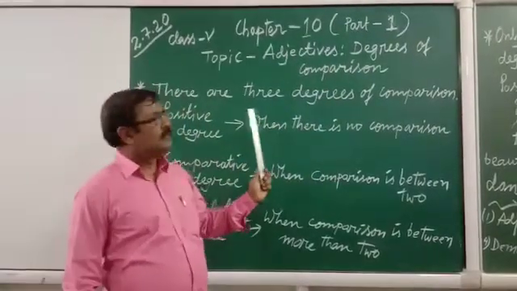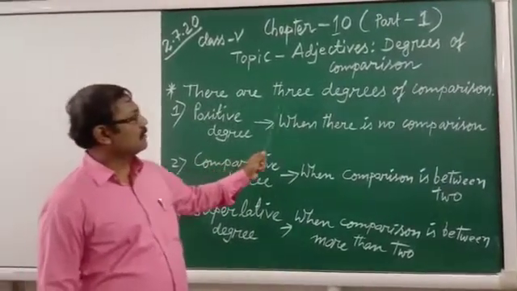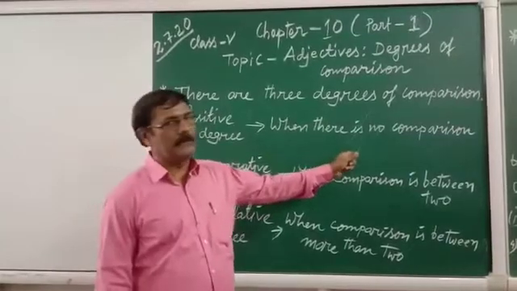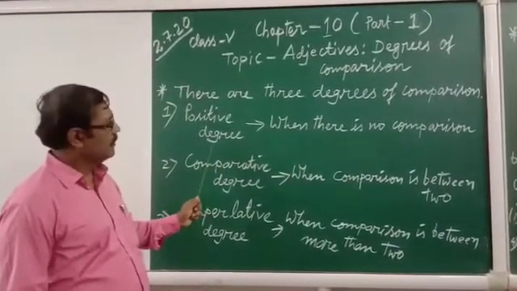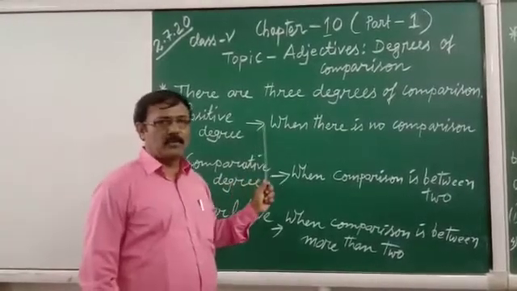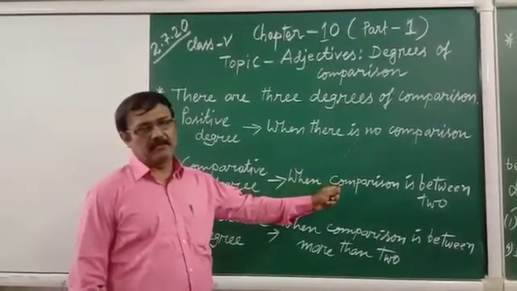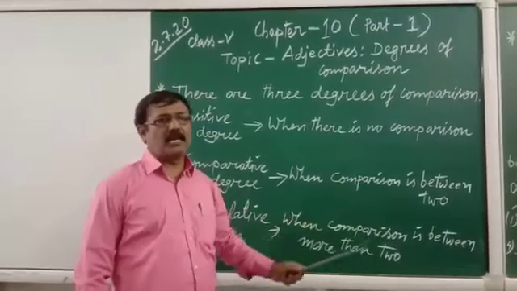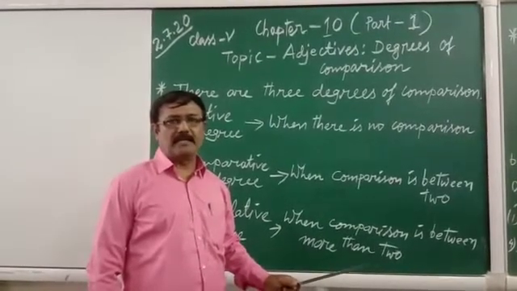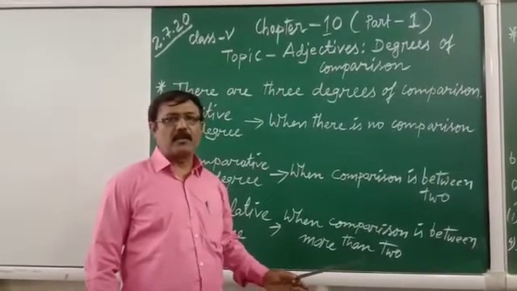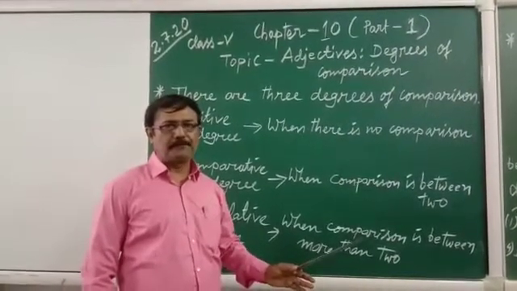And today, first of all, you see that there are 3 degrees of comparisons. First one is positive degree. We use a positive degree when there is no comparison. Suppose we are talking about Ram and we are telling Ram is a good boy. So in this sentence there is no comparison. So here it is positive degree. Ram is a good boy.